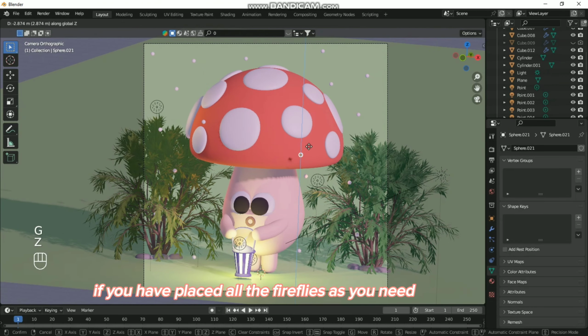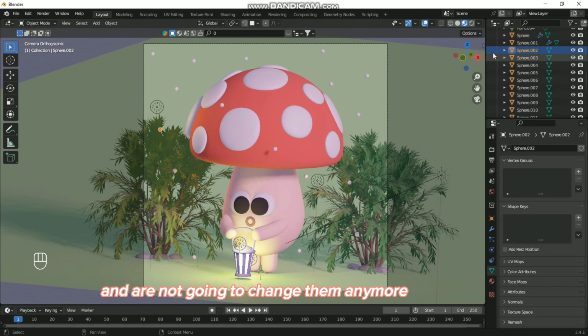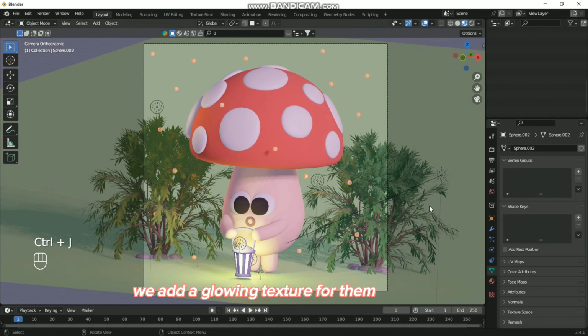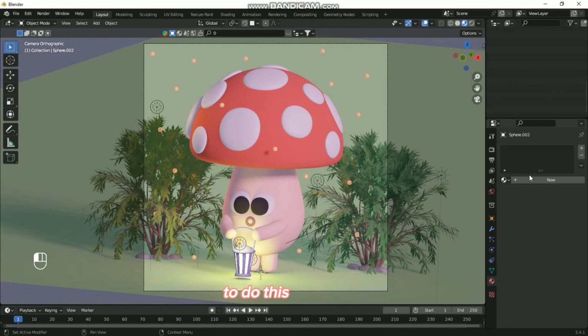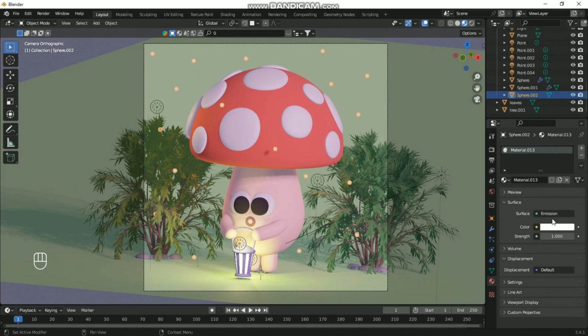If you have placed all the fireflies as you need and are not going to change them anymore, then select them all and combine them by clicking Ctrl+J. We add a glowing texture for them. To do this, go to the texture panel and select emission.